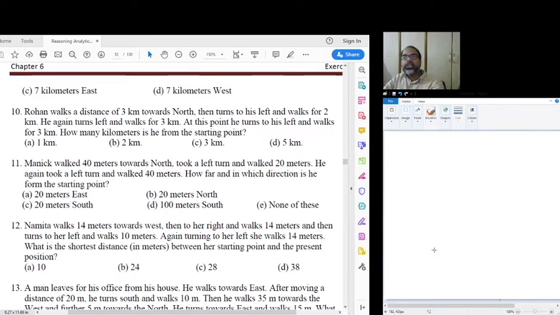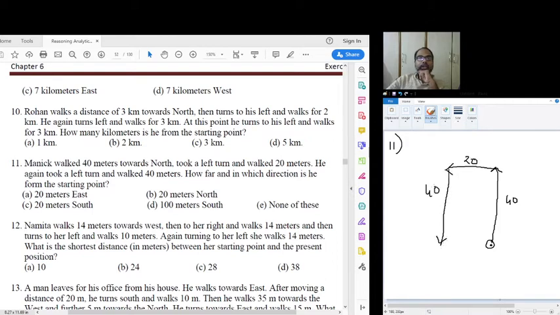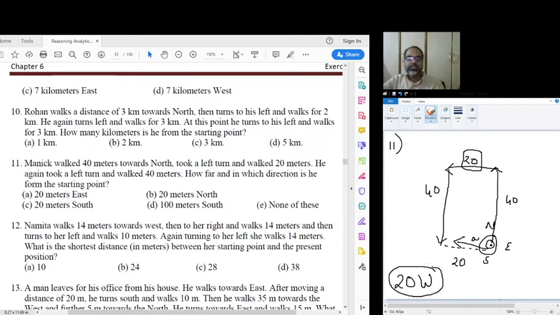Okay. Let's take a look at the next question, the 11th one. Question 11 says that Manik walked 40 towards north. So from starting point, let's say Manik walked 40 towards the north. Left turn walked 20. Left turn walked 40. So how far in which direction from the starting point? Obviously this is a rectangle, so this starting point and ending point, the distance will be the same as this, so 20 kilometers. And from the starting point, so north, south, east, west, this side is west, so he's 20 kilometers west of the starting point.